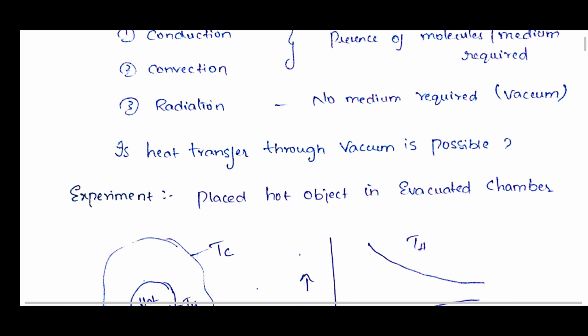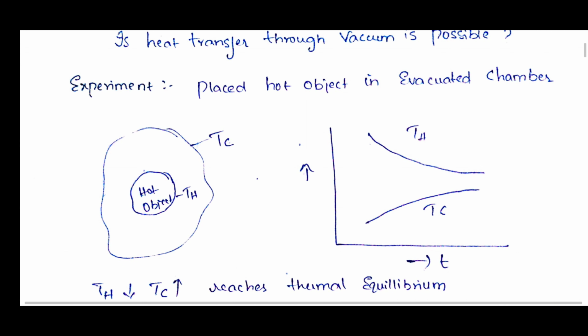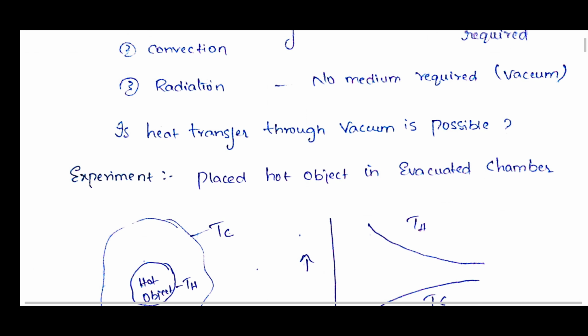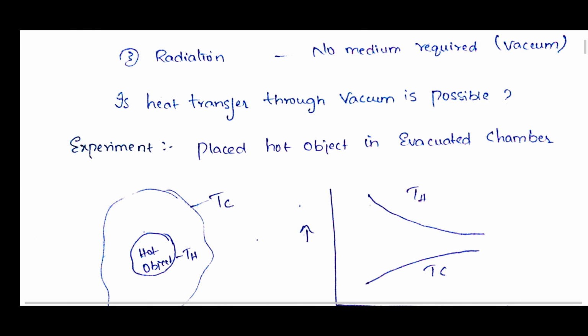We know that in conduction there should be a presence of molecules as a medium, but here there are no molecules, so it cannot be said to be conduction. In the same way, for convection also there should be a presence of a medium, that is molecules, but here it is a vacuum, so convection also cannot be applied.